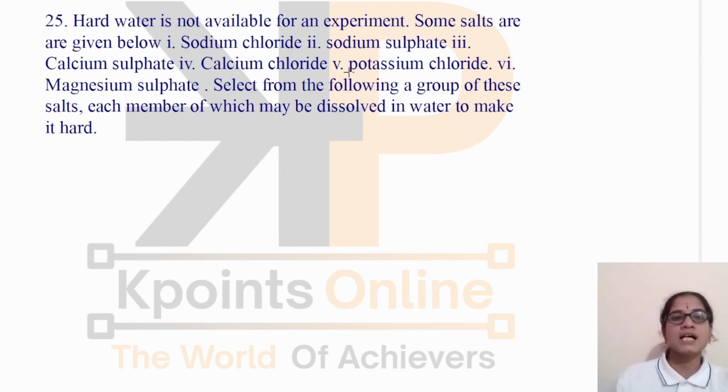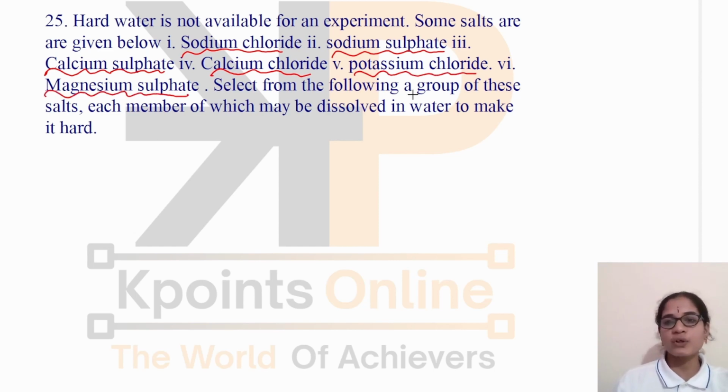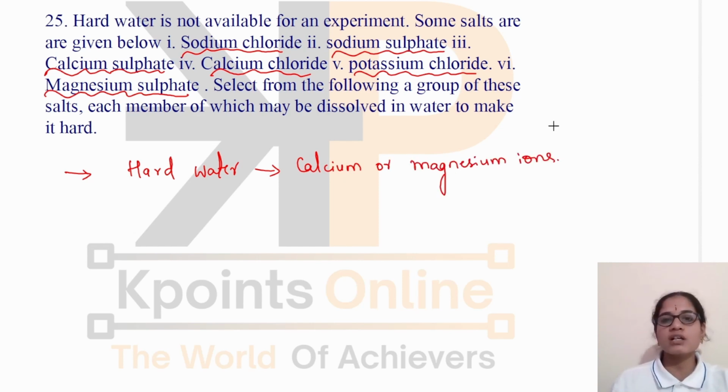Next, hard water is needed for an experiment. Some salts are given below: sodium chloride, sodium sulfate, calcium sulfate, calcium chloride, potassium chloride, magnesium sulfate. Select from the following a group of these salts, each member of which may be dissolved in water to make it hard. We know that hard water contains calcium and magnesium salts. Why does it behave as hard? Because of the presence of calcium or magnesium salts in it, and these ions make the water hard.